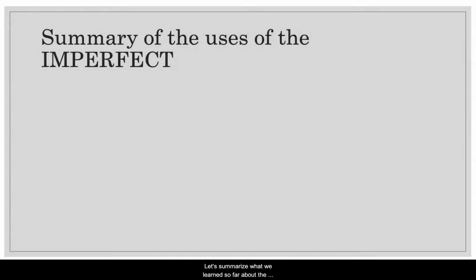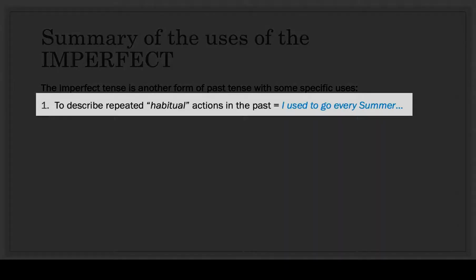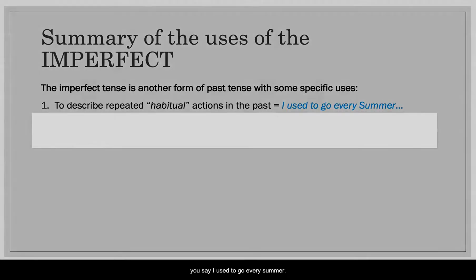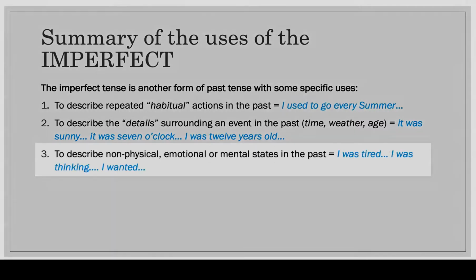Let's summarize what we learned so far about the imperfect tense. The imperfect tense is another form of the past with very specific uses. First, to describe repeated habitual actions in the past, like when you say, I used to go every summer. To describe the details surrounding an event in the past, like the time, the weather, the age. It was sunny, it was 7 o'clock, I was 12 years old.